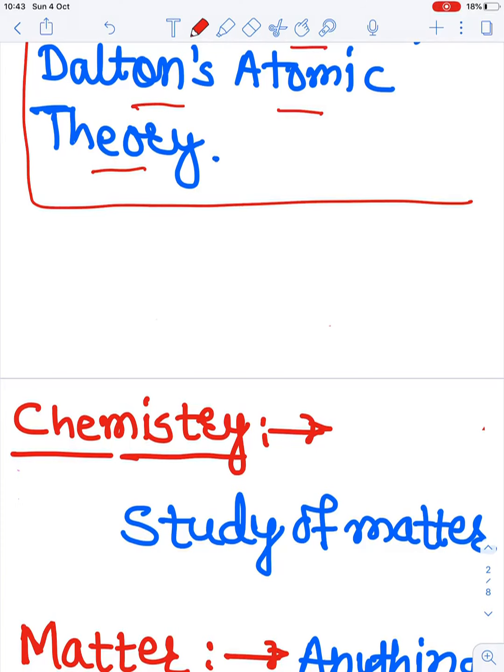Now, in the introductory part of this chapter, we are going to see what is chemistry. What is chemistry? We are going to see. Chemistry is the study of matter. Chemistry is nothing but the study of matter.